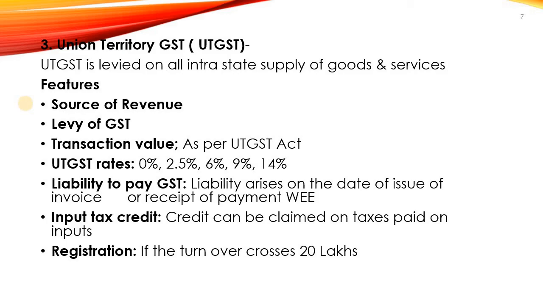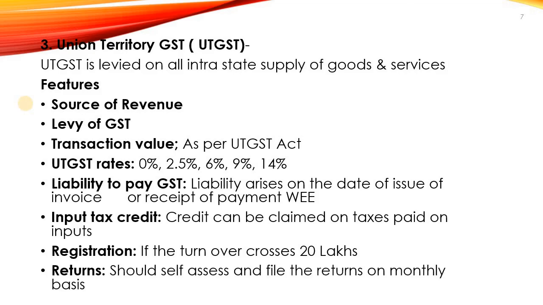Then registration. If the turnover exceeds rupees 20 lakh, then it is compulsory to get registered under the UTGST Act. The returns. While making the self-assessment, the assessor should file the returns: if it is a regular scheme, monthly returns; if it is a composition scheme, then he has to file on a quarterly basis.